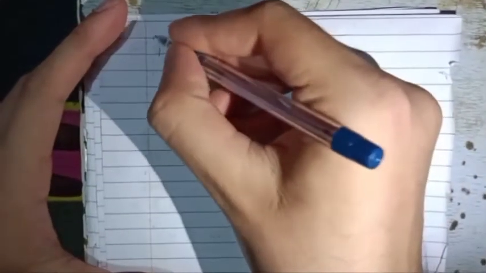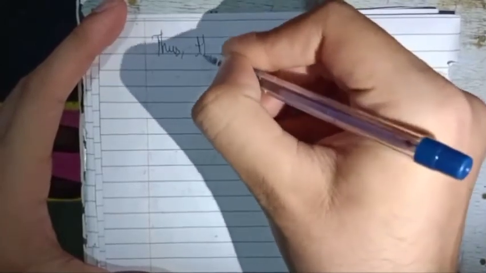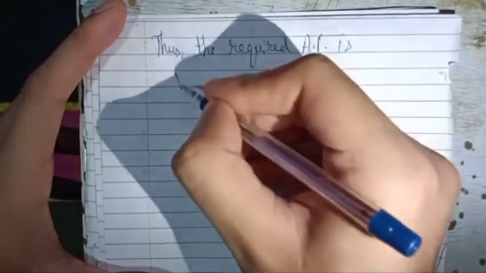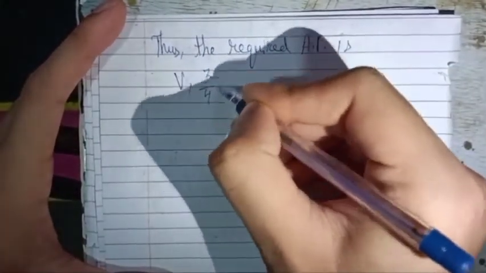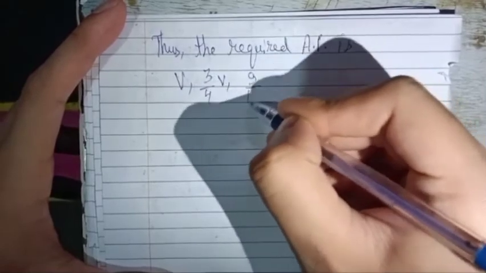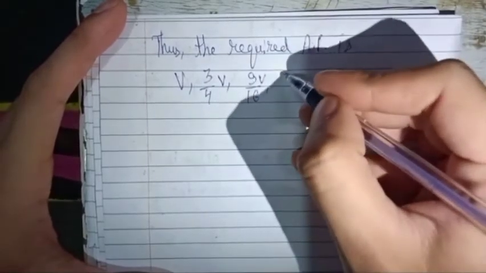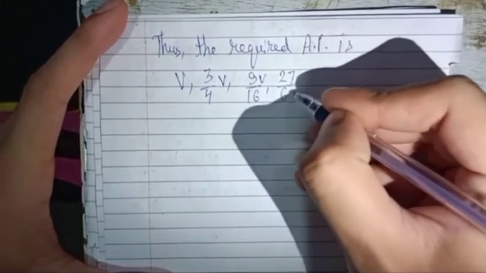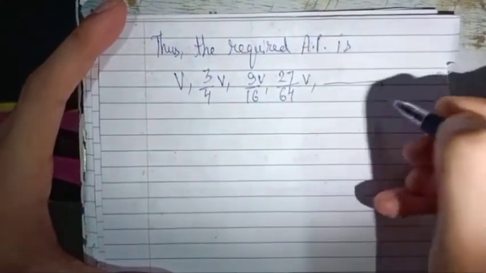So the required arithmetic progression, thus the required AP is: first term was V, then 3 upon 4 V, then 9 upon 16 V, and then 27 upon 64 V, and so on.